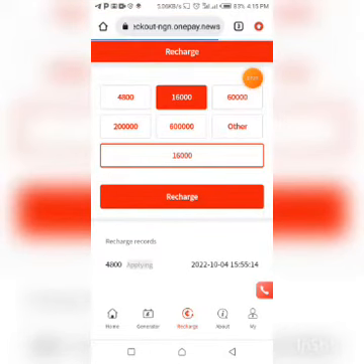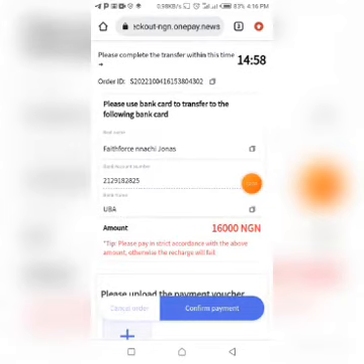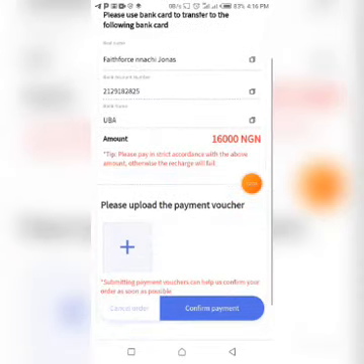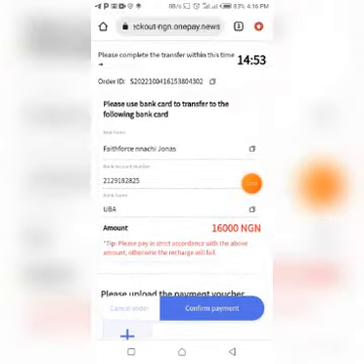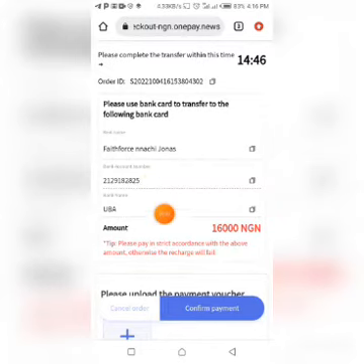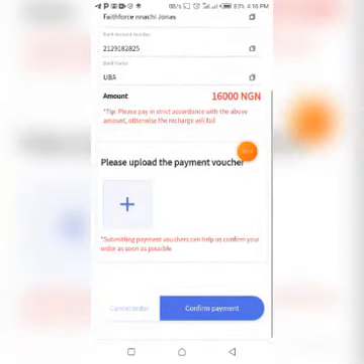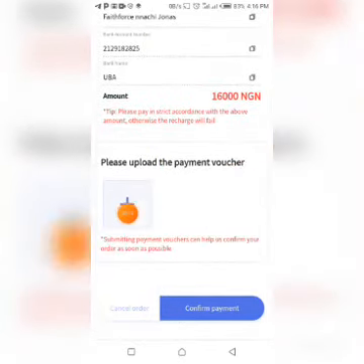Once you click on confirm, it will take you to this next page. Then you proceed by clicking on go to payments, but you have to input your name here. So let me just input a name, then go to payments. Once you do this, guys, you will land on this page right here. Then you follow the instructions. You are paying to this account number, these account details. After that, you upload your payment proof and click on confirm. And that's just that, guys.